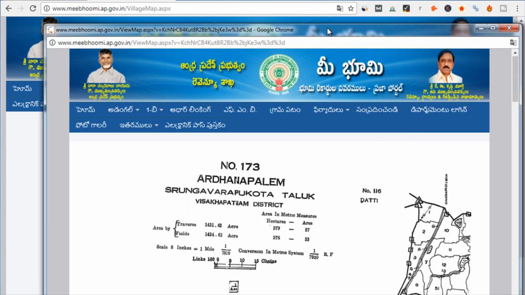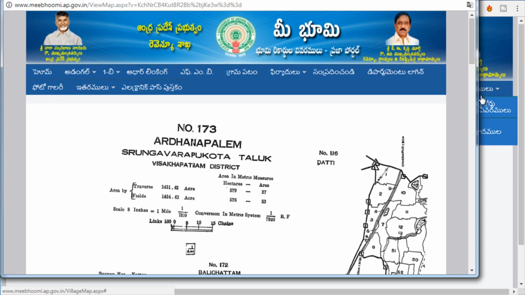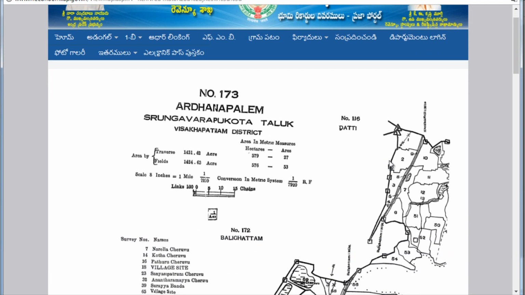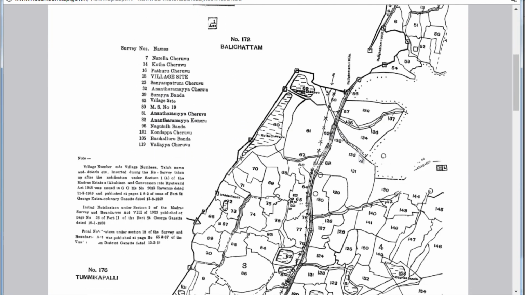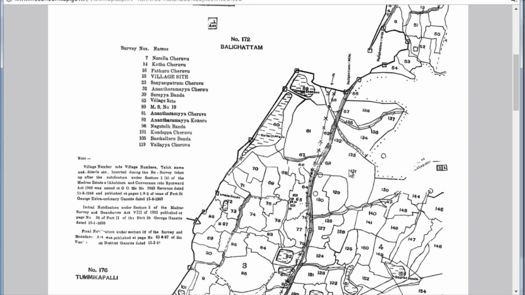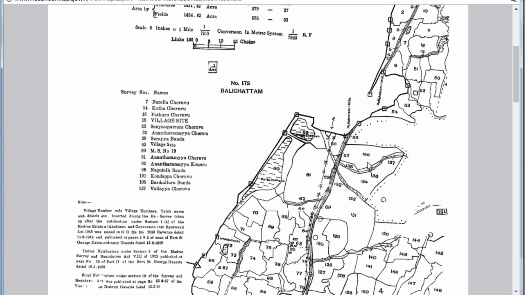So this is the kind of village map that is generated, and let me just expand it and see how it looks like. So this is the village map, and then you can locate your particular khasra number or survey number, and you can also see the kind of things that are there on all the 4 sides of a particular survey number. So this is how you can generate your land record reports from the website. Now let me also quickly show you how you can access your land records from mobile also.